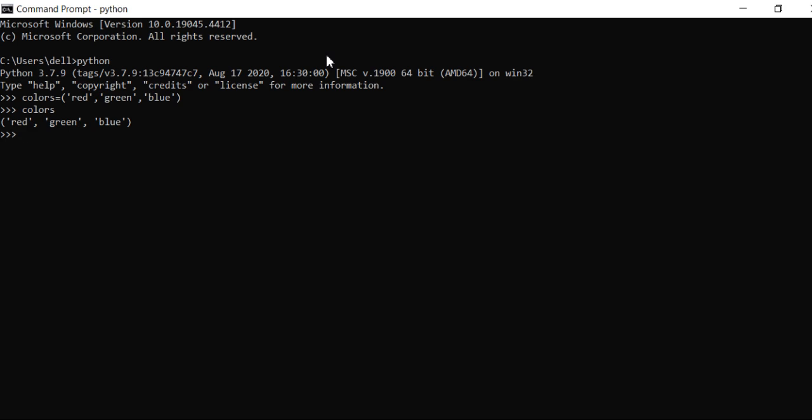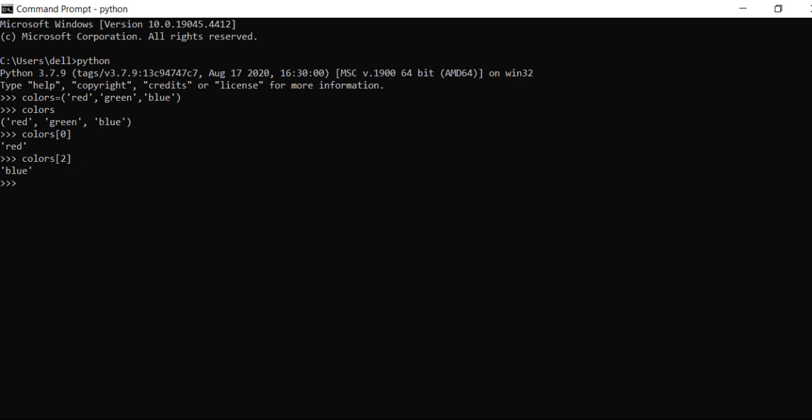Now let's discuss index. It has an index value. It means if we want to access a tuple value with its index value, we can access it. How? Write down the tuple name under square brackets, write down the index and hit enter. Index 0 has the red value, index 1 has the green value, index 2 has the blue value. If I want to access index number 2, write down square brackets with 2 and hit enter. Index 2 has the blue value. It means we can access these values with their indexes also.